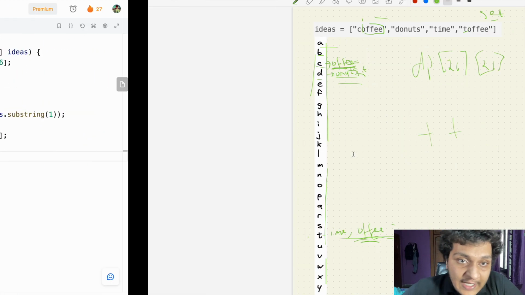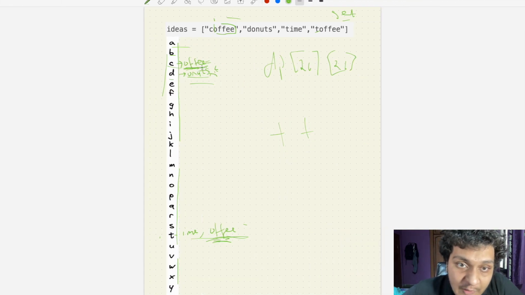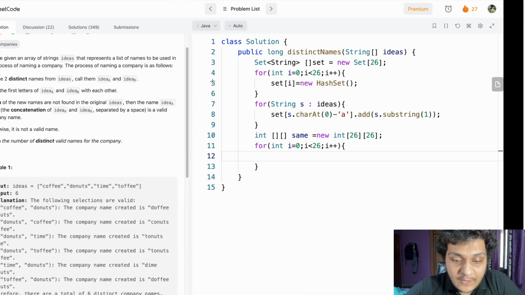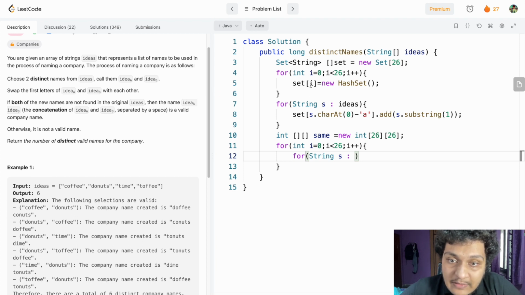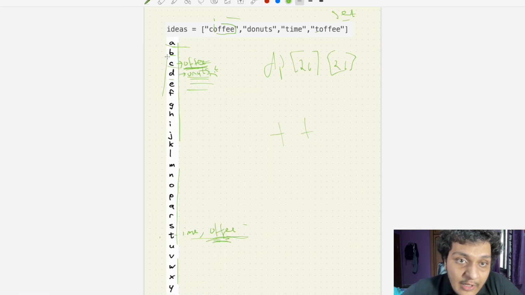Now what I have to do? I have to take each and every word from this. So how can we do it? I can say for string s from which set. I have two sets here. I have to take from set I. So here it is empty, and here for 2 we have offer. So this 2 will be empty and this will be offy.